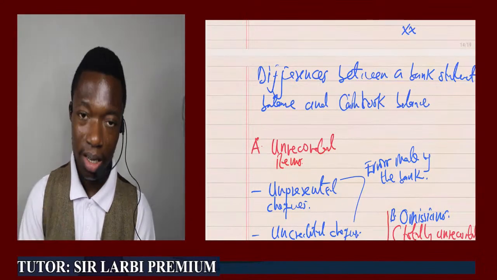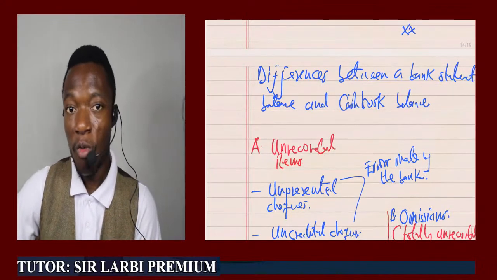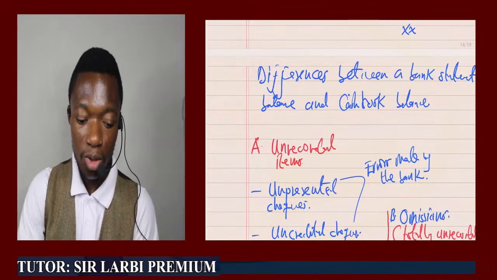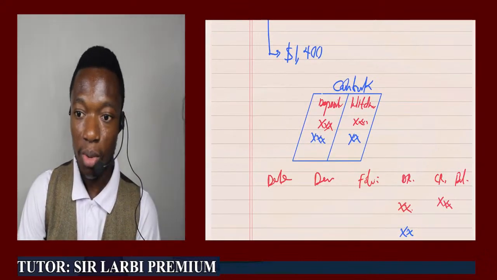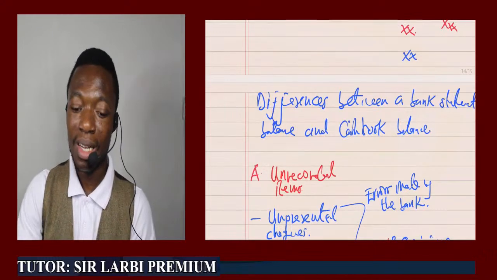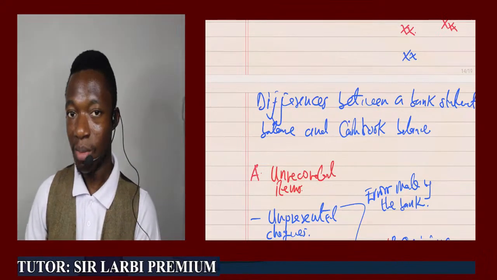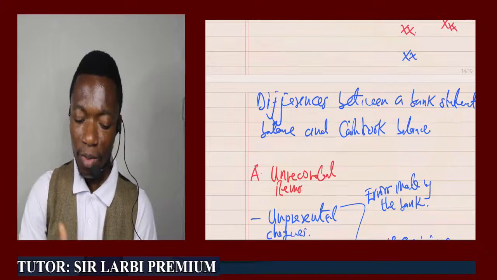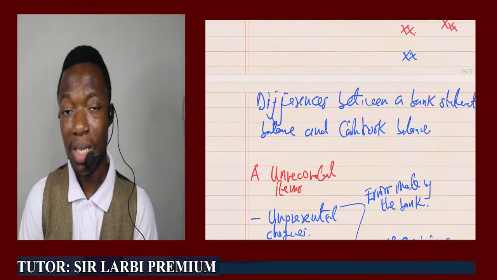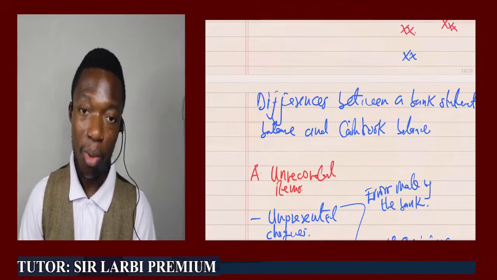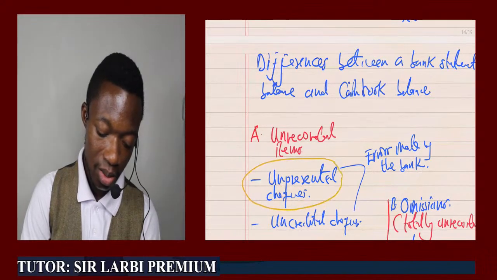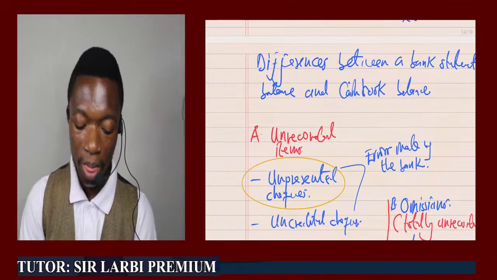They are those checks which the business issued in the form of a payment to suppliers or whatever form. Once it's issued, that is fine. That's going to be at the credit side of the cash book as a withdrawal. But the supplier has not presented the check to the bank for payment as at the time the bank statement was sent. So we realize that unpresented checks will always be at the credit side of the cash book, but not at the debit side of the bank statement. This is what we call unpresented checks. So let's take note of that.